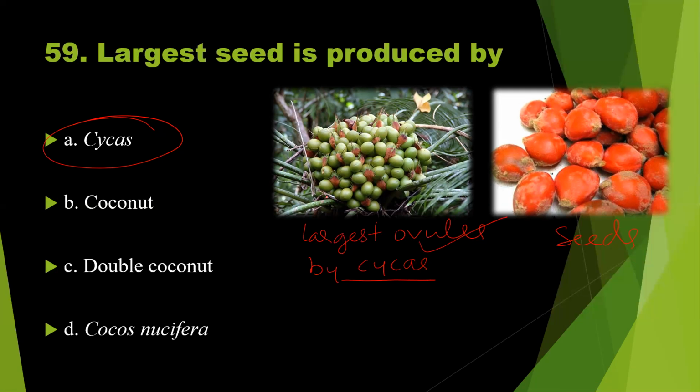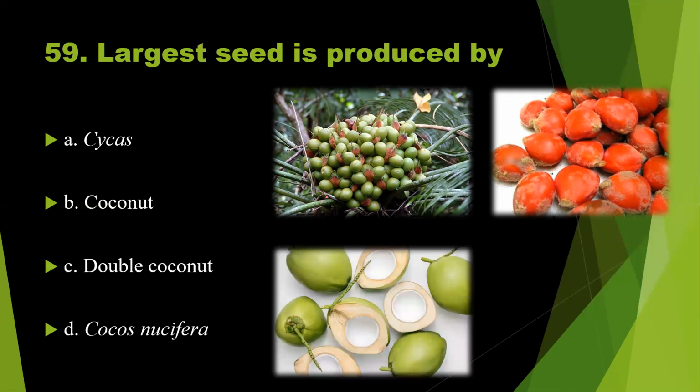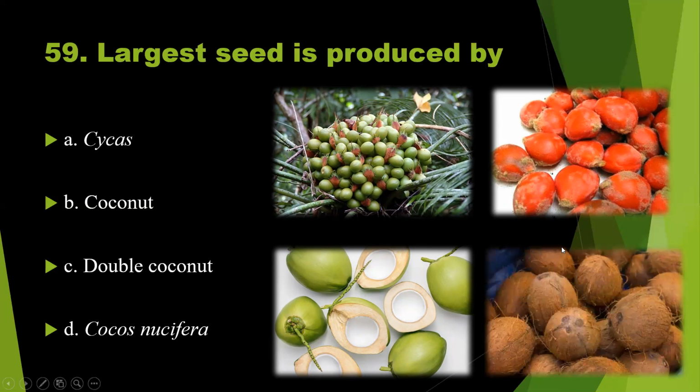Now, this is a coconut fruit. These are the coconut seeds. So within the fruit, seeds are located, isn't it? So this will develop as a seed. The outer region is called as pericarp. So pericarp is a part of the fruit. So these are the seeds, coconut seeds. Then what is the right answer? The correct answer should be double coconut.